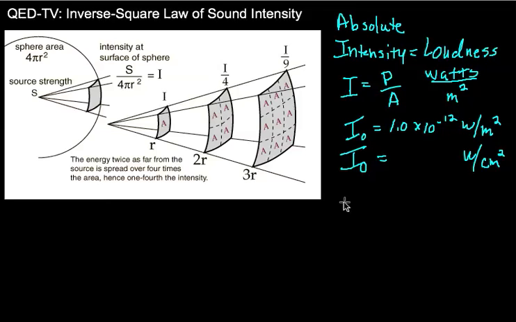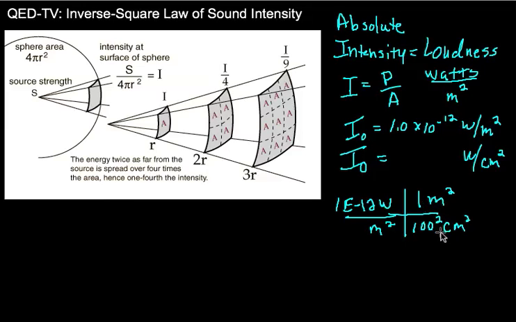So if you want to convert, if you remember how to do that, 1 e negative 12 watts per square meter. We use our dimensional analysis here. 1 square meter. In a meter, there are 100 centimeters. So in 1 meter squared, there'd be 100 squared centimeters squared, if you remember how to do that.